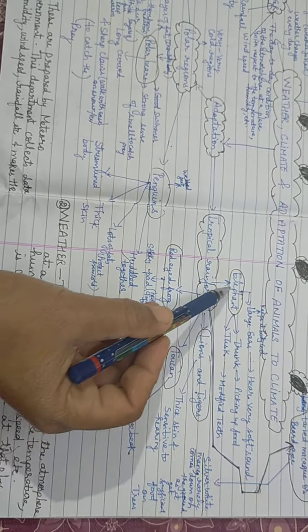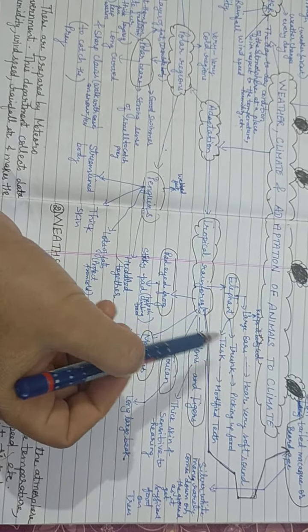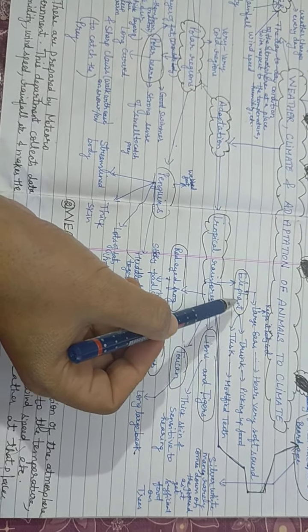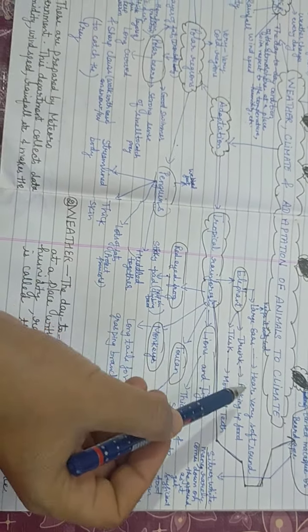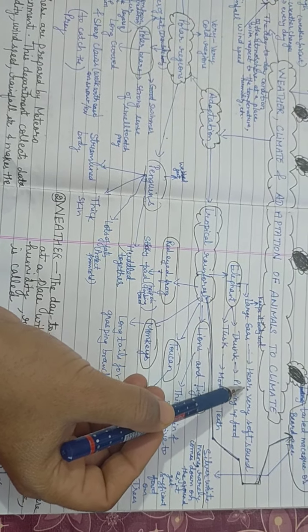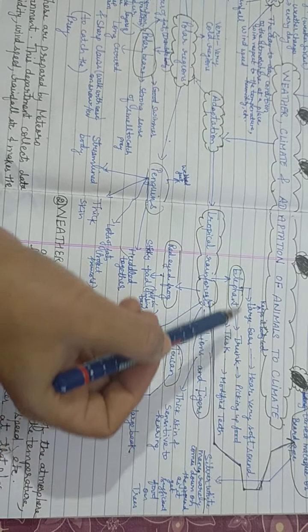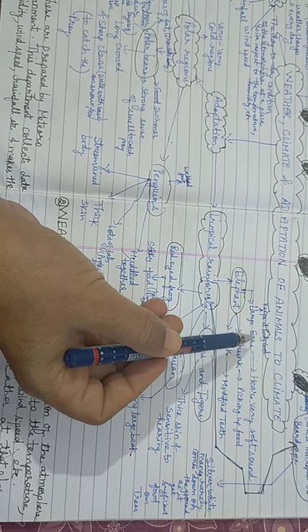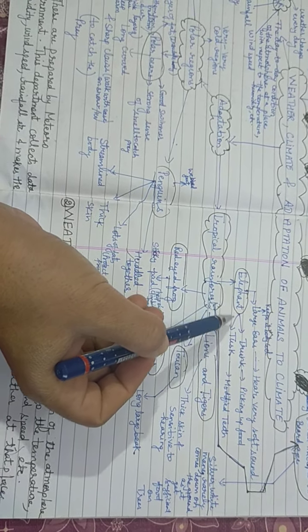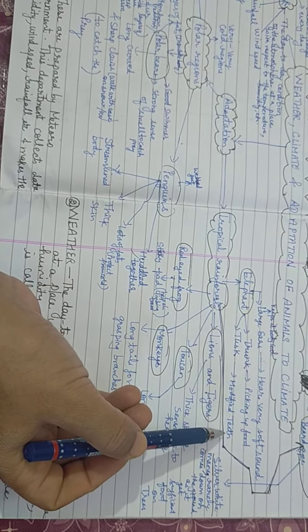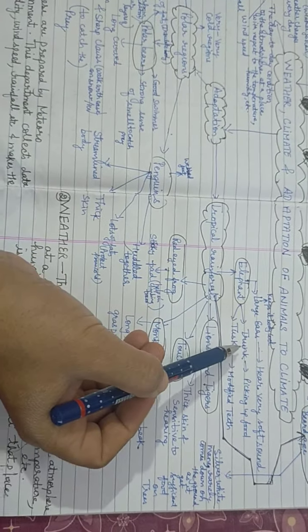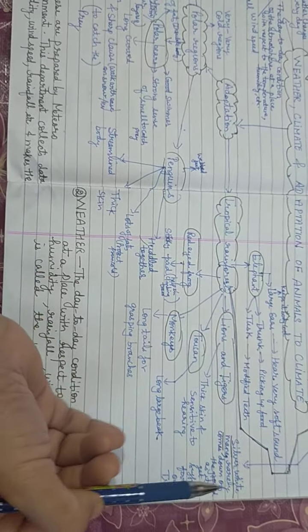Then we have the elephant also in the tropical rainforest. It has large ears which help it to hear very soft sounds, and keep its body cool also. Then the elephant has tusks, which are modified teeth. It also has a trunk for picking up food.